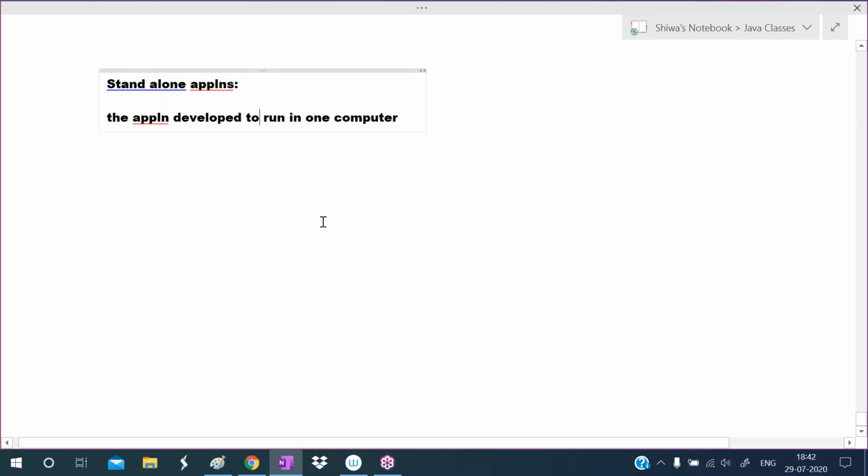See, for example, I want to watch movies. To watch movies, I'm installing VLC media player. For example, I installed this VLC media player in your system, and I want to watch movies in my system. Is it possible?